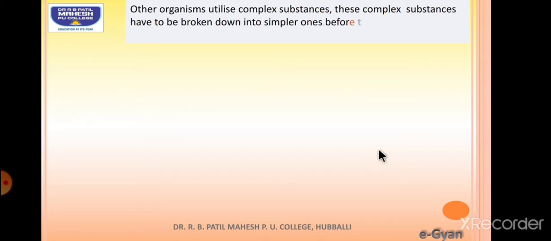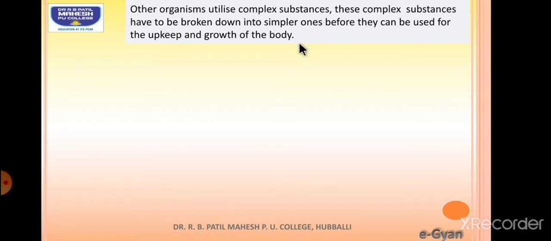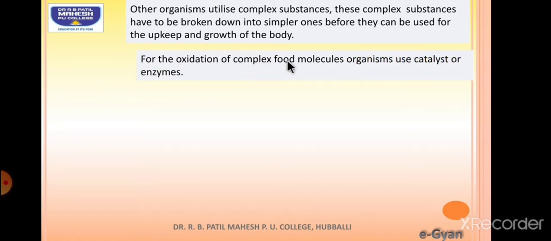On the other hand, there are few more organisms which cannot synthesize their own food material. They are dependent upon complex food substances on other organism. They will be dependent on the other organism for the sake of the food. And such organisms will make the complex food to undergo oxidation.